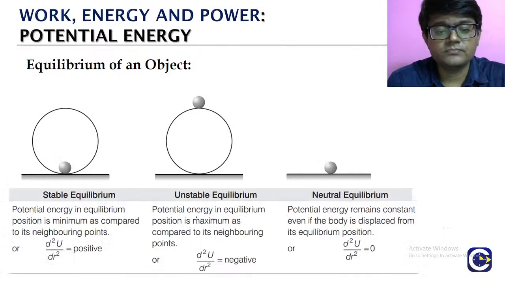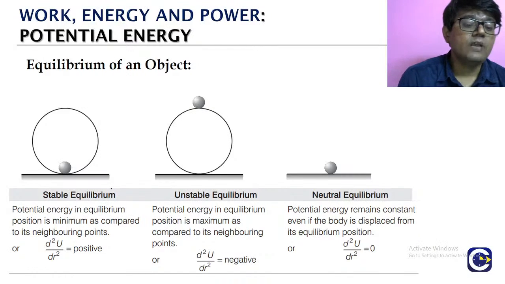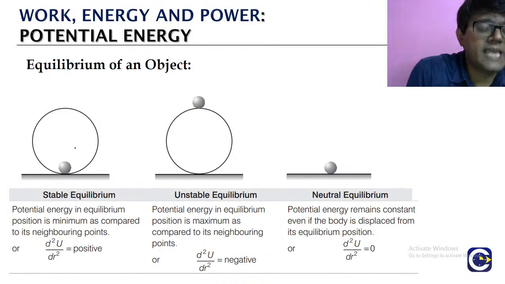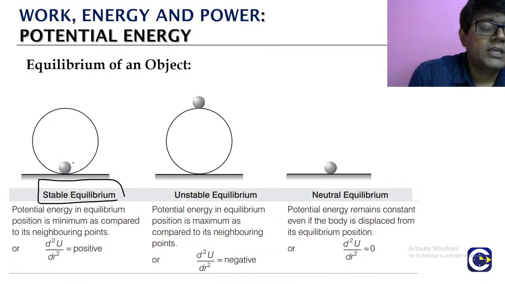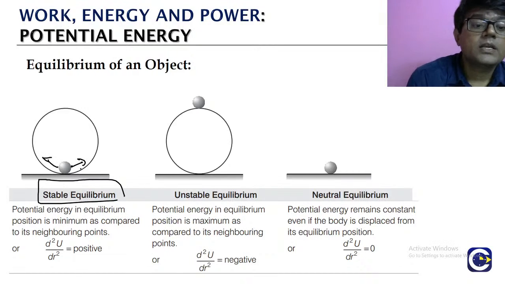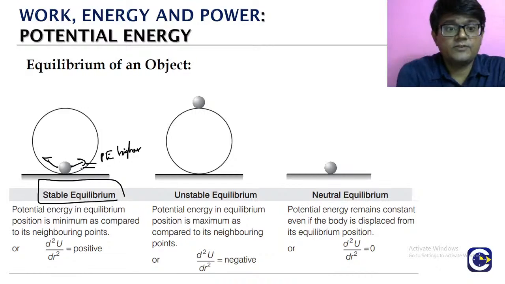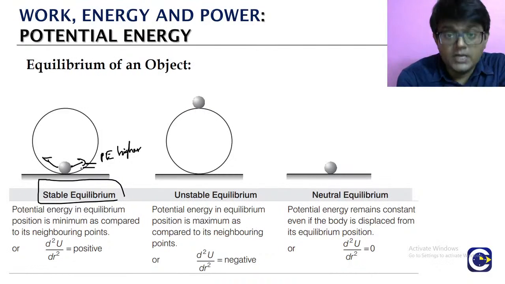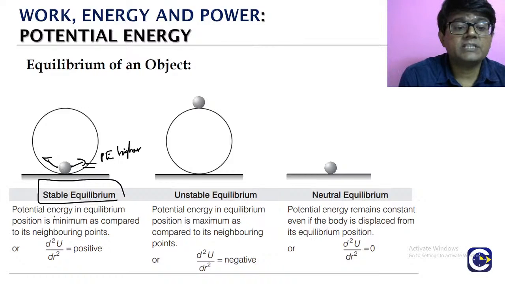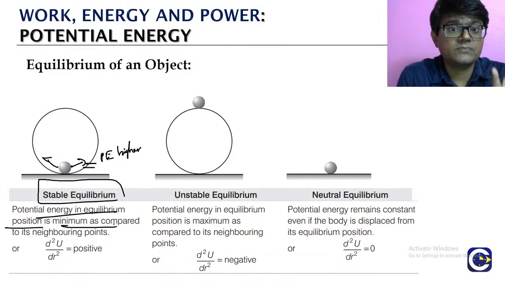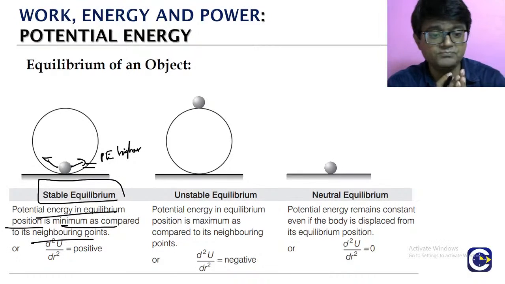Now when you look at case A, which we called stable equilibrium, you will see something interesting. If you give some disturbance, either this side or this side, it will go to a position where the potential energy is higher. From the equilibrium position, if you disturb it, it goes to a position where the potential energy is higher. Means the potential energy in the equilibrium position is the minimum as compared to neighboring points.